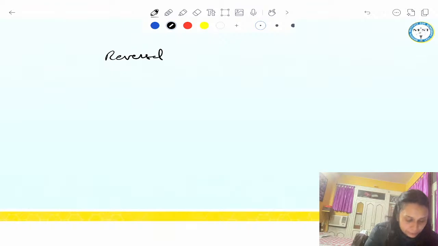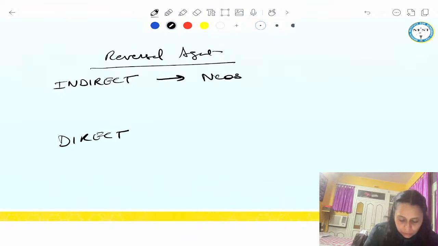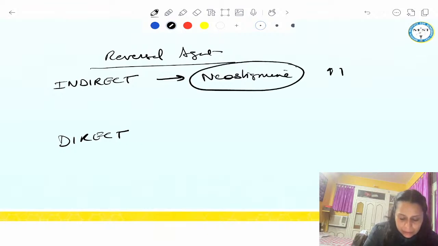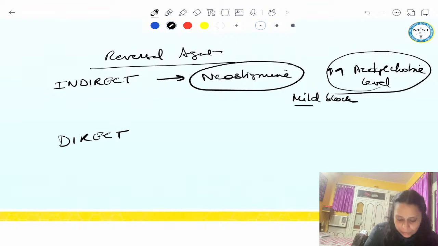Guys, reversal agents are divided into indirect and direct. The indirect reversal agent is neostigmine. Neostigmine increases the acetylcholine level. So it helps in reversal only in mild block, when the effect of the block is going away.